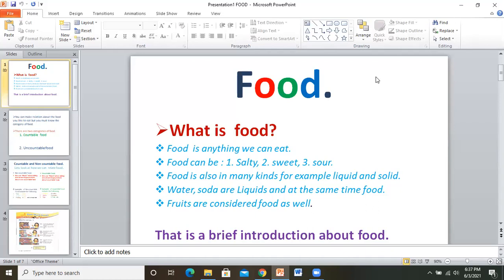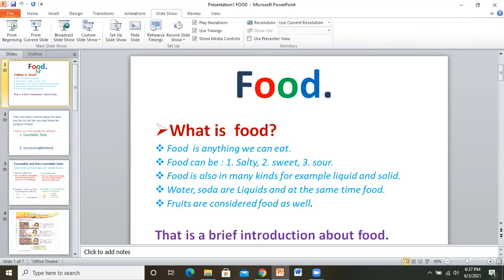5/3, and 5/4. Well, today we're coming back to our English lesson, and we are still talking about food. Last time we had a brief background about food. We said food is anything that we can eat. And then today I will still take you through a little bit of